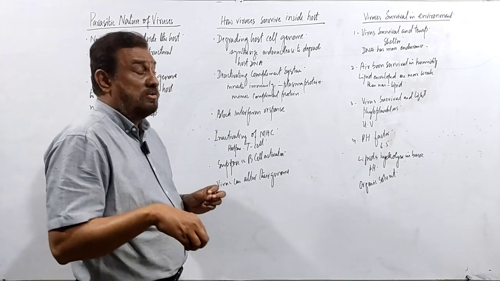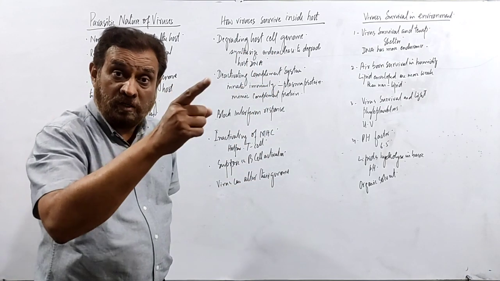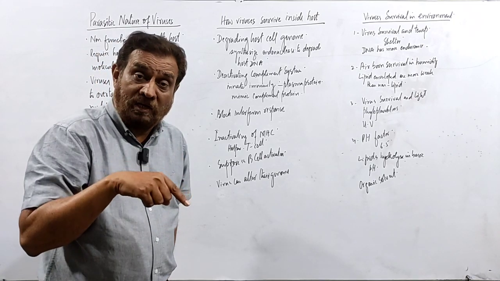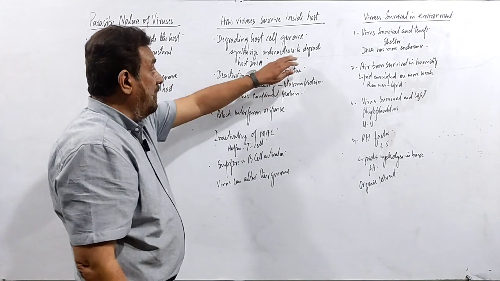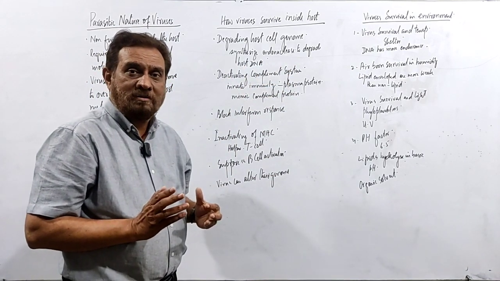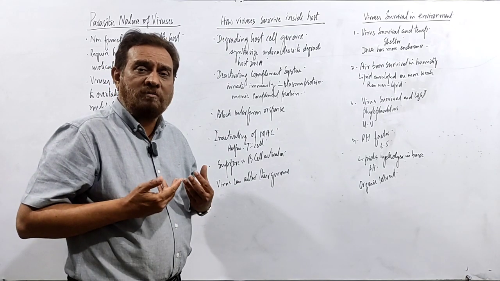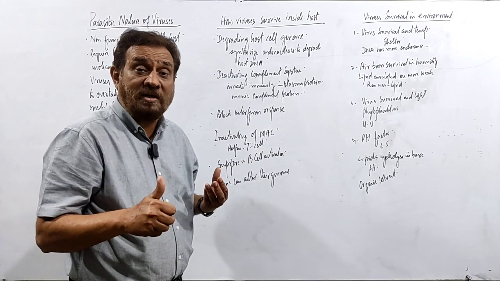Whenever it enters into the host, it makes the host synthesize endonuclease, not its own endonuclease. This endonuclease will be synthesized by the host to degrade the host DNA. Surprising. The enzyme does not belong to the virus, but the instruction belongs to the virus.